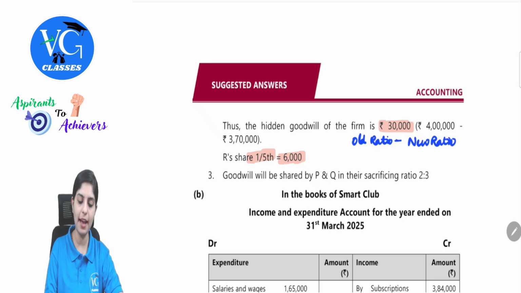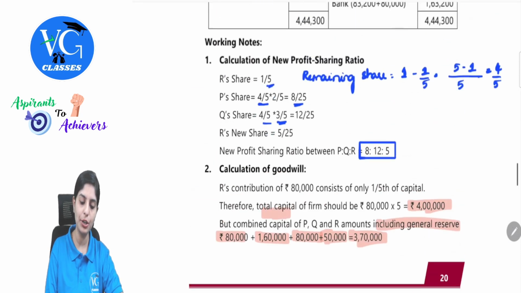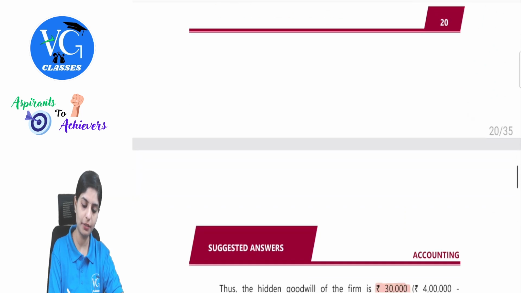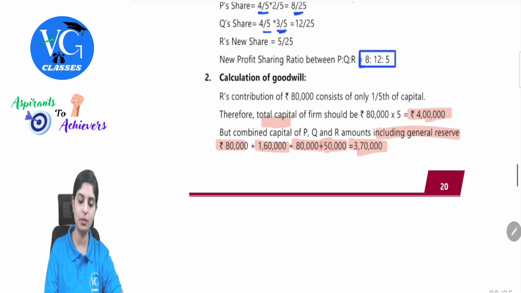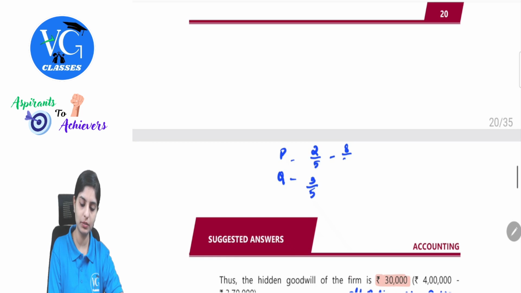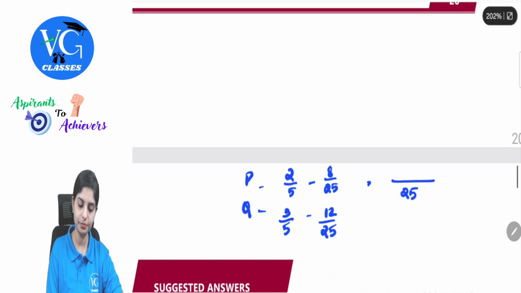Yes or no? We anyway have the old ratio. We also have the new ratio. So let's roughly calculate here for P and Q only. Old ratio is 2 by 5, 3 by 5. New ratio for P is 8 by 25 and 12 by 25. So the LCM between 5 and 25 is still 25.